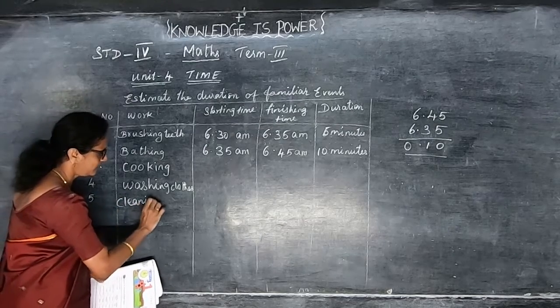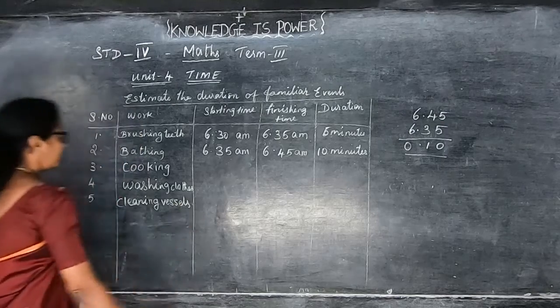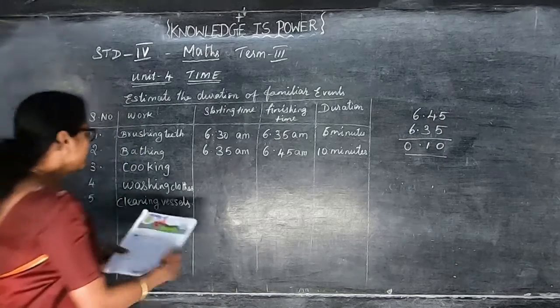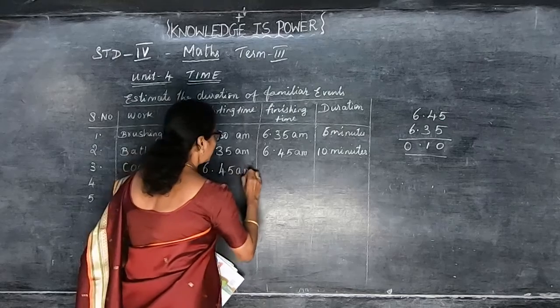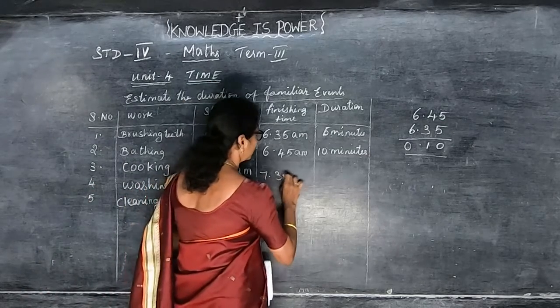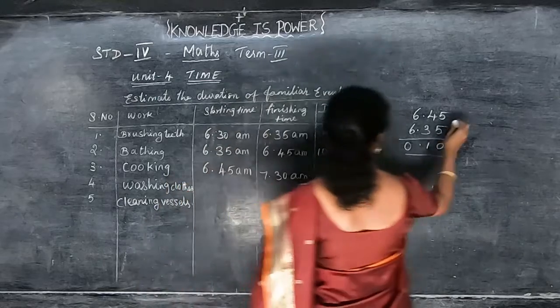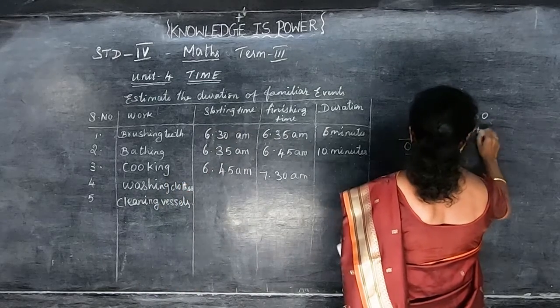And fifth one is cleaning vessels. Okay, for cooking, your mother started cooking by 6:45 a.m. and she finished her cooking by 7:30. So you can find out the duration by subtracting 6:45 from 7:30.